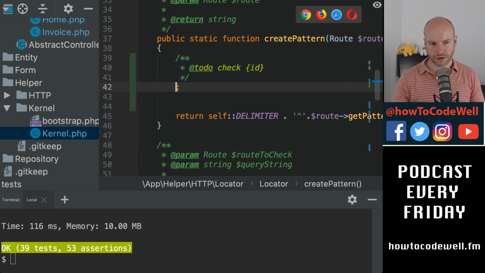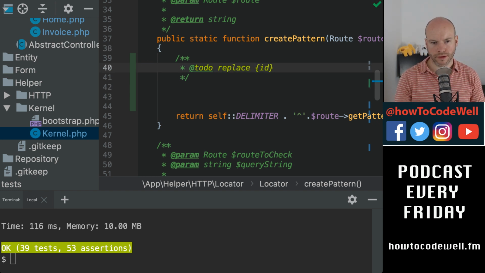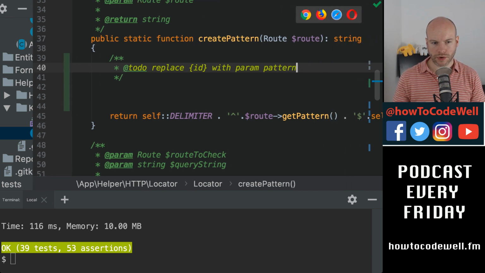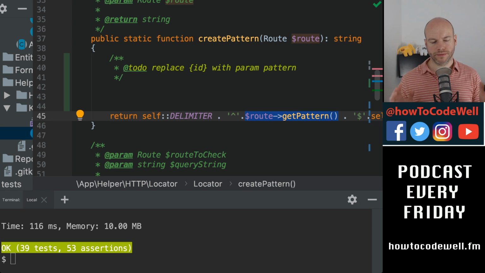But what I do need to do is replace that with the param expression pattern. So I need to somehow go through each of the patterns, or get the pattern, and replace each one of those things.